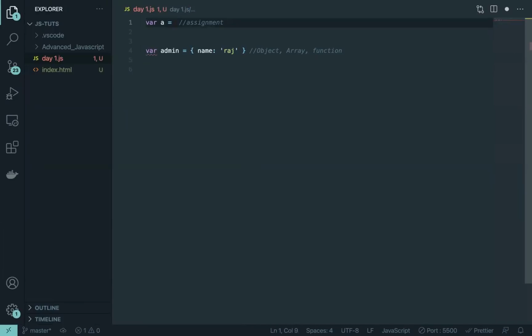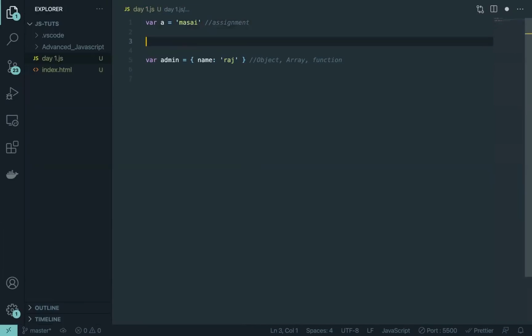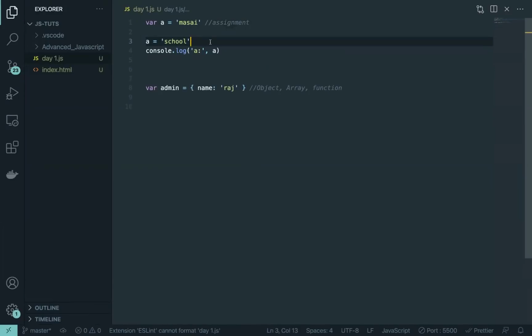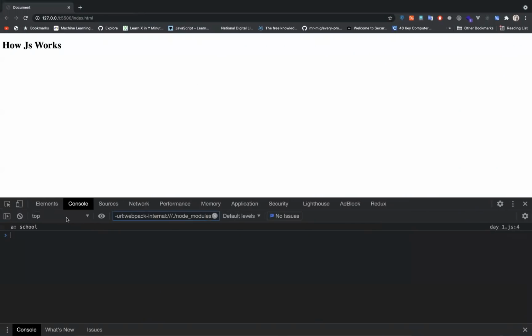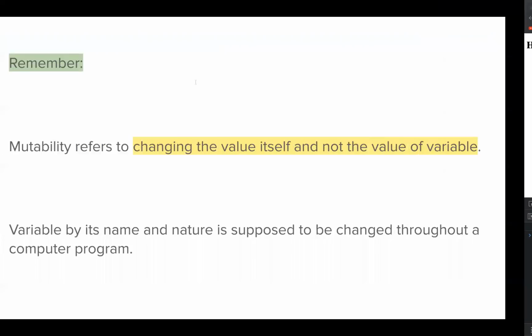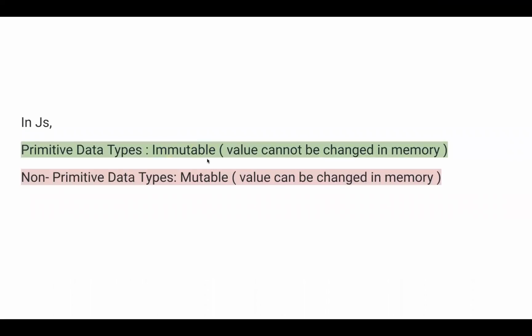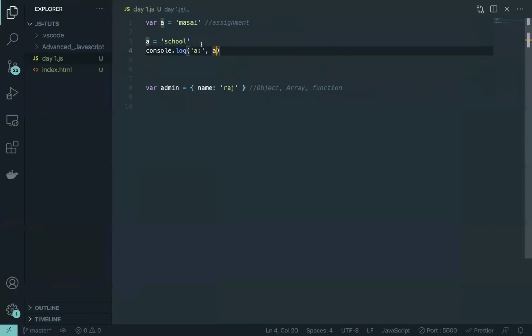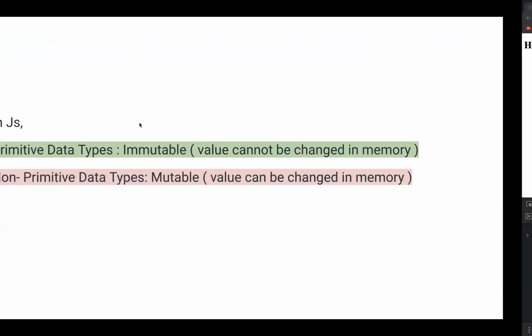So I'm going to take a string. The string is Masai. Now see, if I do a = "school" and console.log this, this is very valid code and a will give me the value as school, right? And then you'll be like, you just said that in primitive data types you cannot change the value. It is immutable, but I am changing the value here, right? And it is the proof right there, which is contradicting this statement.